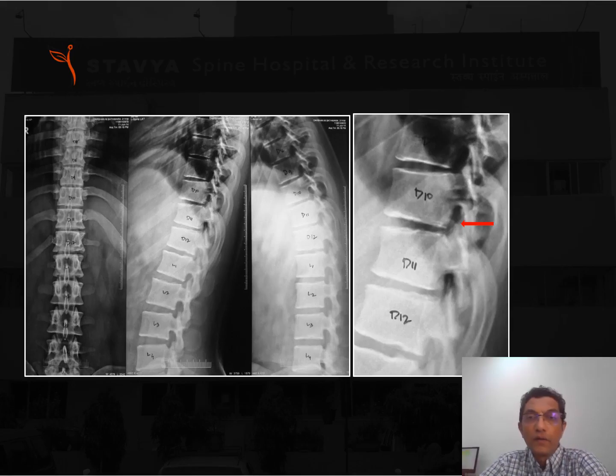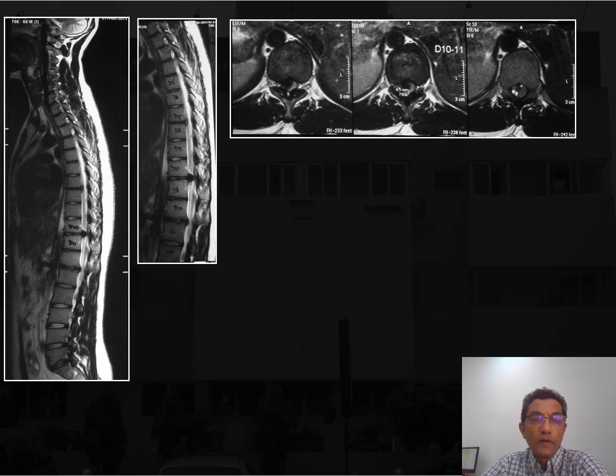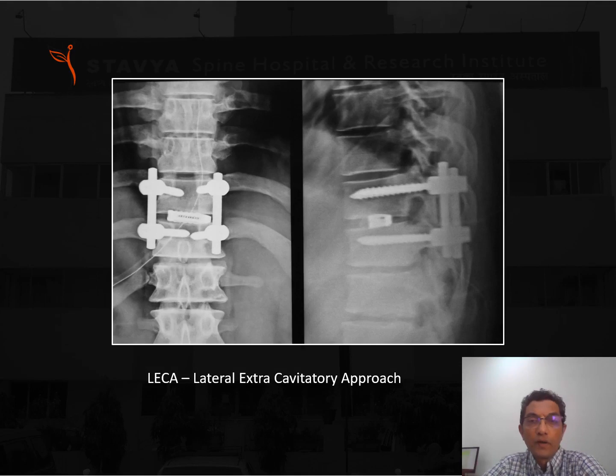One can see again the decrease in the disc space at D10-D11 and D11-D12 as well. The X-rays reveal increased bone density as well. One can see the dorsal disc prolapse at D10-D11, more on the right side. This patient had a lateral extracavitary approach.